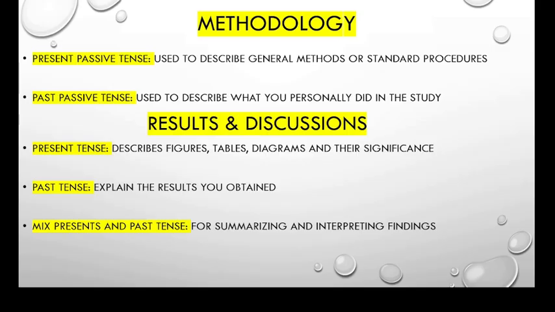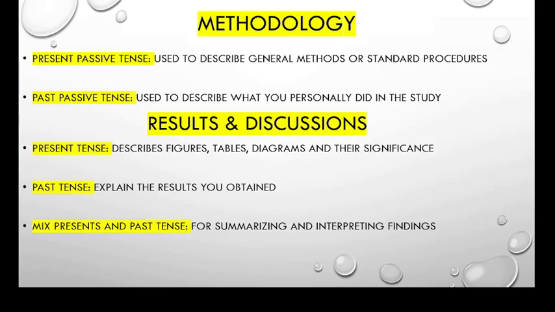The next one is past tense. Past tense explains the results obtained. The example of this tense is: the results indicated a significant increase in efficiency. That's how we can use past tense.